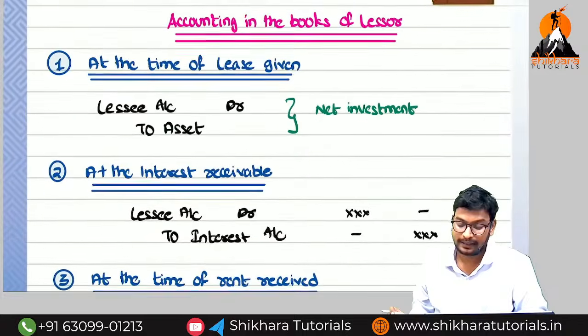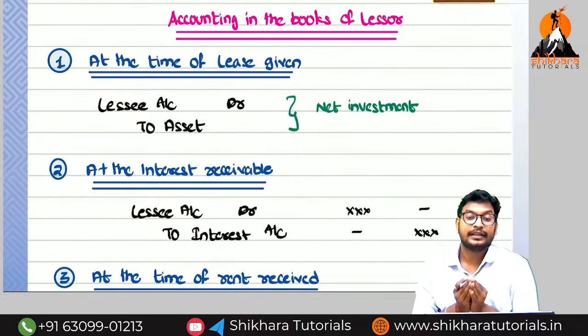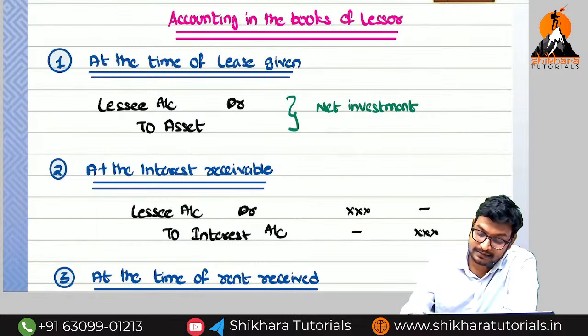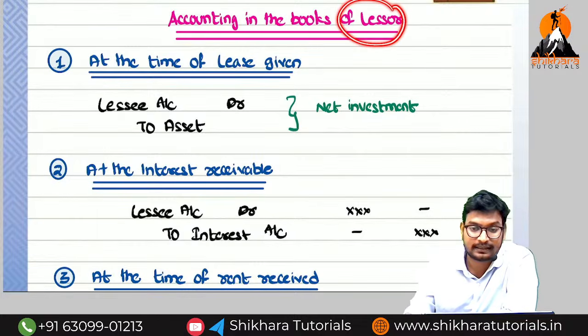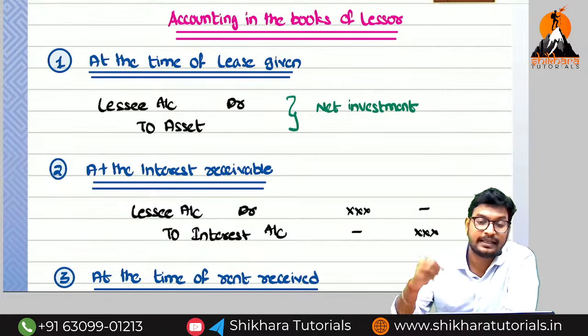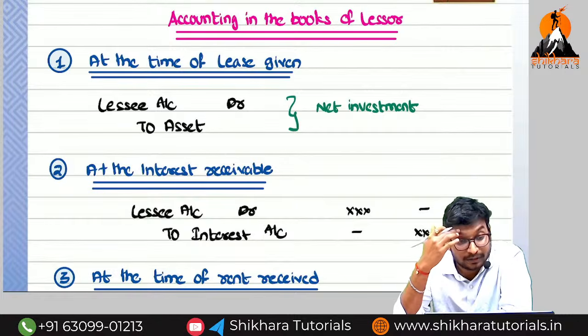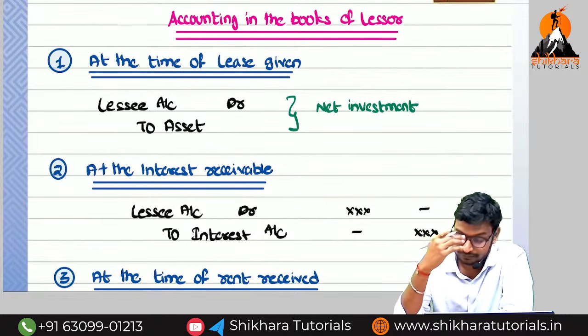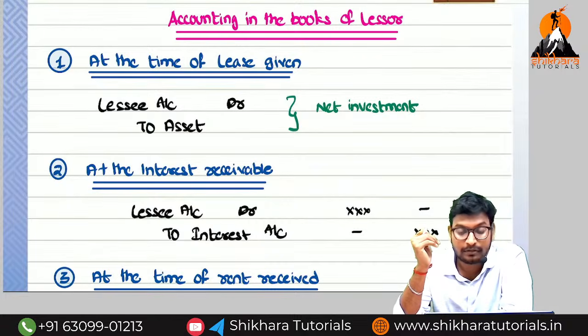So now I'm going to enter into the accounting treatment in the books of the lessor. Who is the lessor? Buyer or seller? He is a seller. He will sell the asset on which basis? Credit basis. Can you see the entry for the asset sold on credit basis? The entry is debtor account debited to asset account.